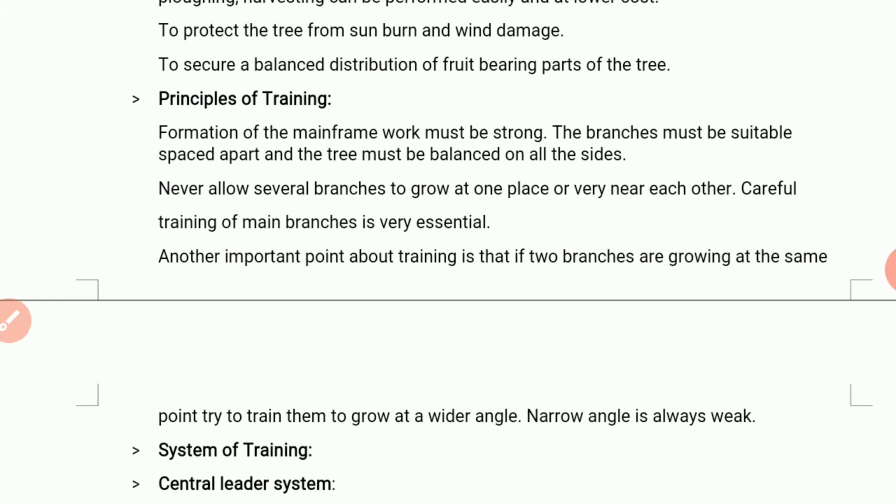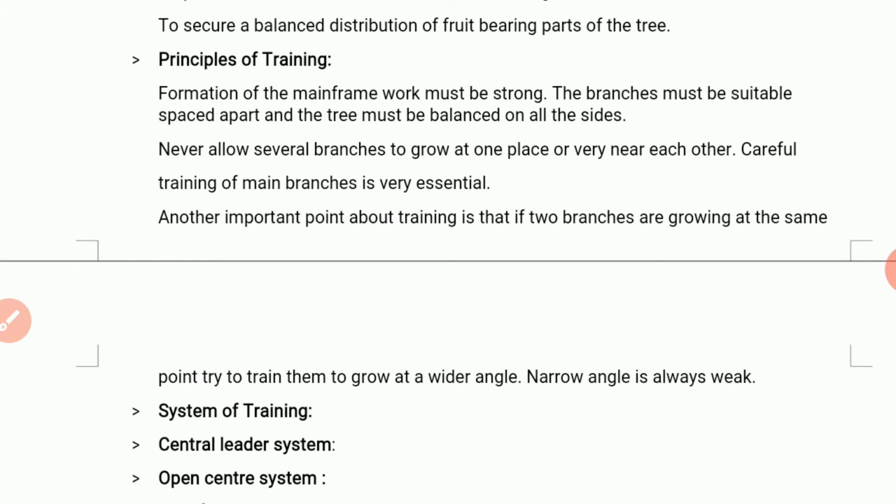Careful training of main branches is very essential. Another important point is that if two branches are growing at the same point, try to train them to grow at a wider angle. A narrow angle is always weak. So this is the principle behind training.